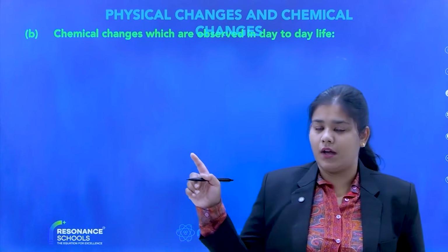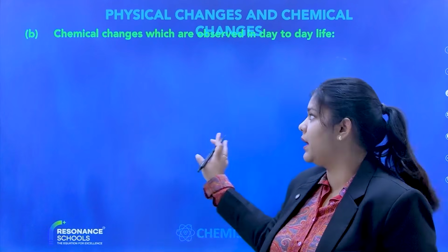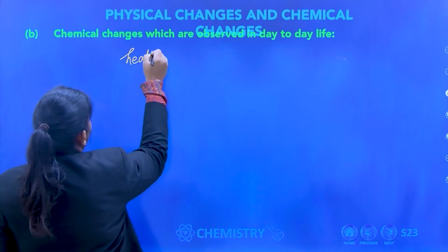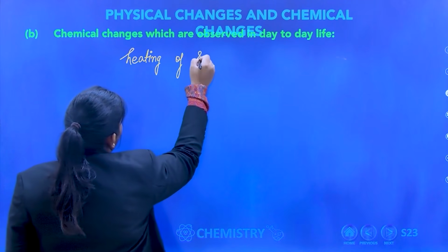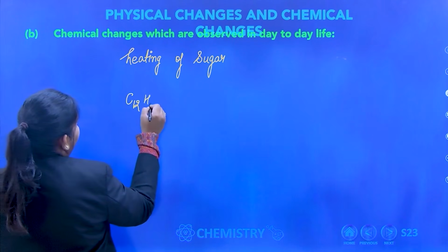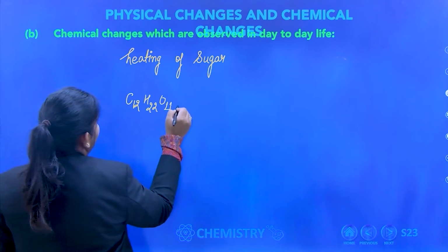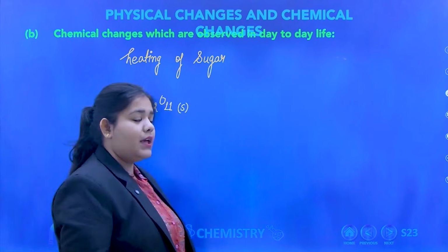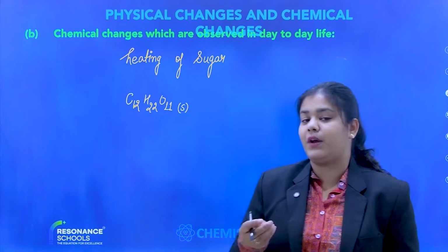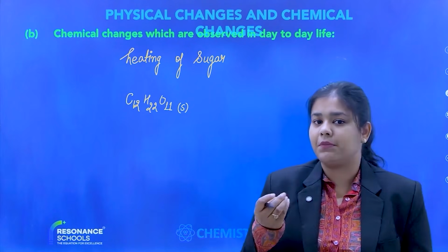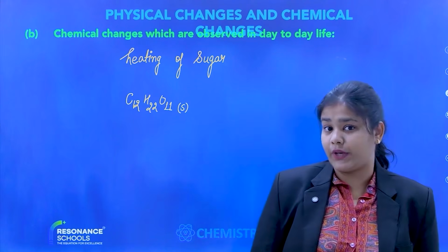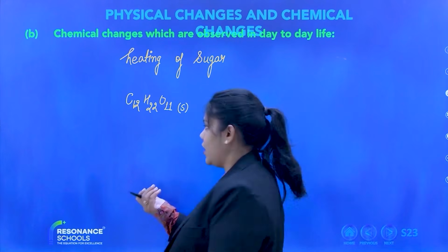I will bring the screen back, but I am telling you one example here: heating of sugar. Please understand it properly. What is sugar? C12H22O11 is the formula of sugar. Whatever sugar you are eating, in food and sweets, that is C12H22O11. Like solid, you have seen solid granules.